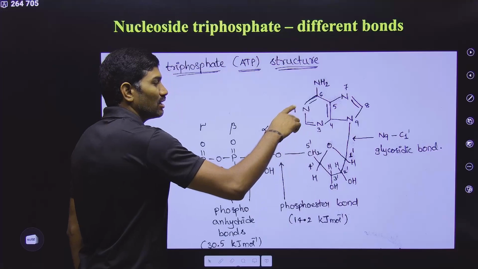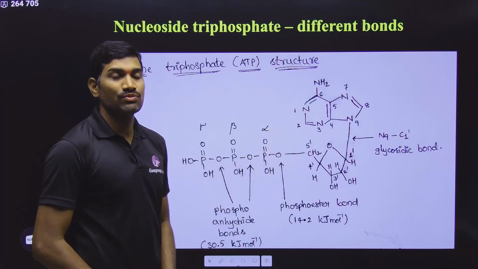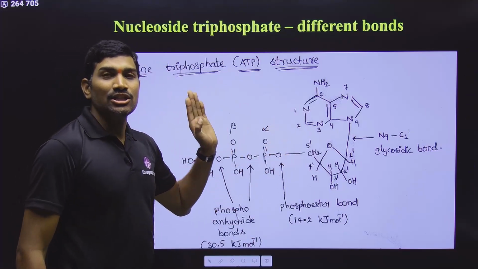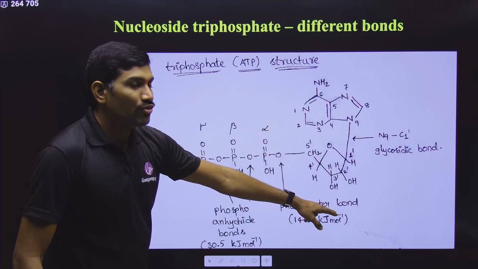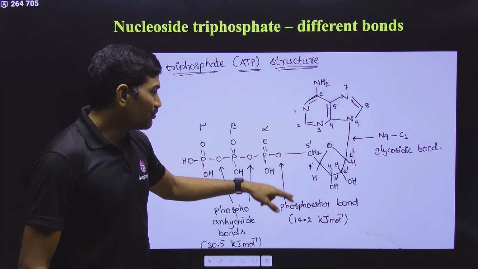The fifth carbon of the sugar is attached to the OH group of the phosphate. Here, due to the loss of a water molecule, a bond is formed. What is this particular bond called? This bond is called a phosphoester bond.